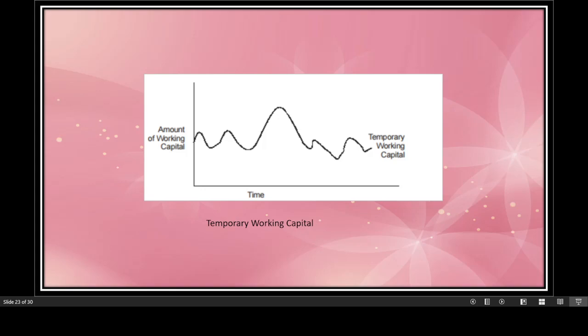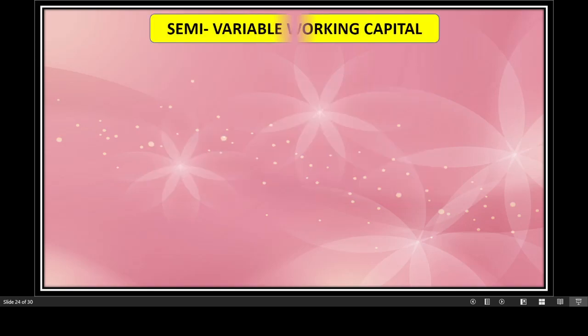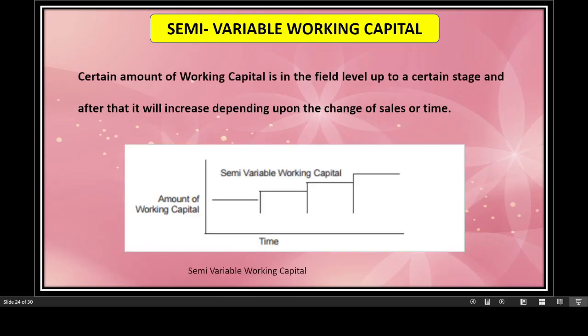This is the diagrammatic presentation of the temporary working capital, which varies, which changes with the amount of sales. Now the semi-variable working capital. A certain amount of working capital is at a fixed level up to a certain stage, and after that it will increase depending upon the change of sales or time. It varies. Sometimes it remains constant and sometimes it changes with the amount of sales.